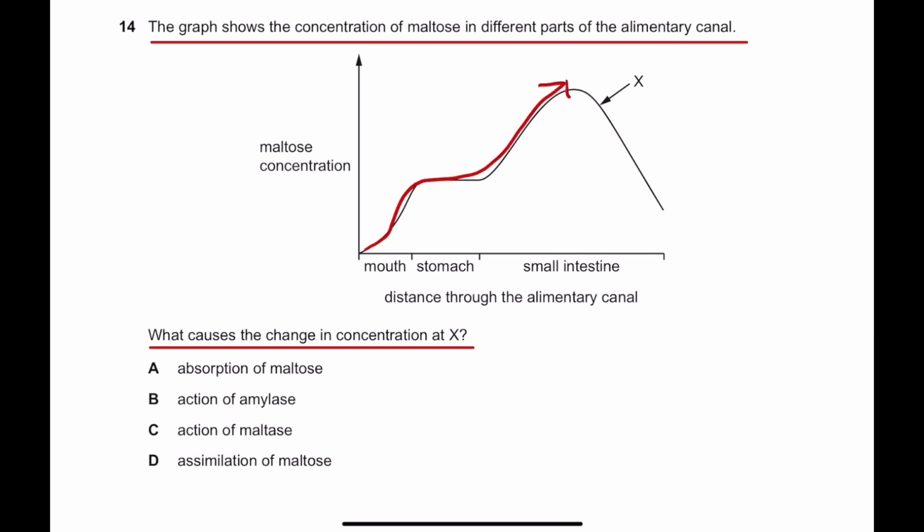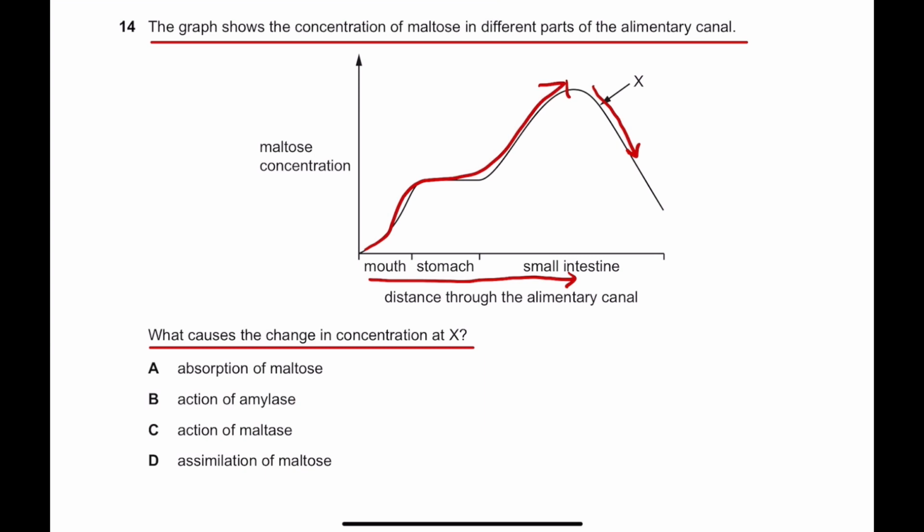as the food molecule travels from the mouth, stomach, and to small intestine. Then suddenly you can see the maltose concentration gets decreased. This means that maltose molecules are being broken down.